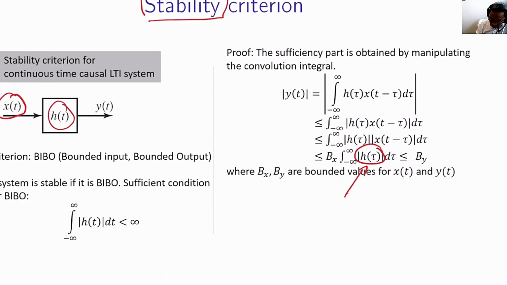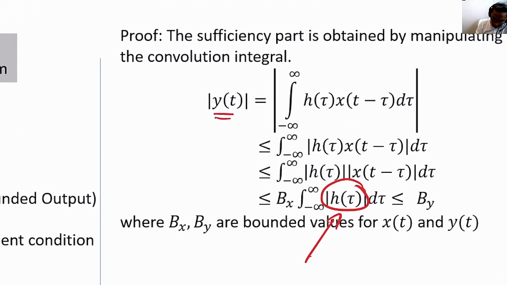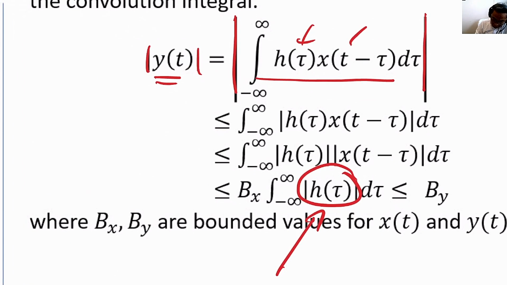Maybe let's derive this one more time. The output is equal to the convolution of the input and the impulse response. The absolute value of this is of course the absolute value of this, and now we are going to manipulate. We move the absolute value inside, and therefore this expression is greater than the previous expression.